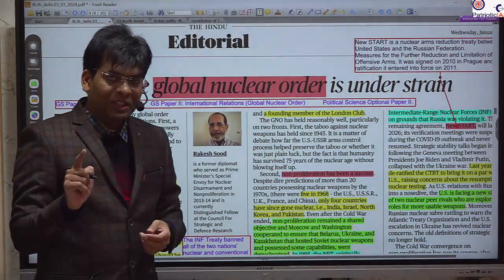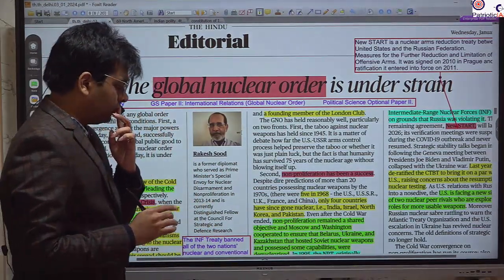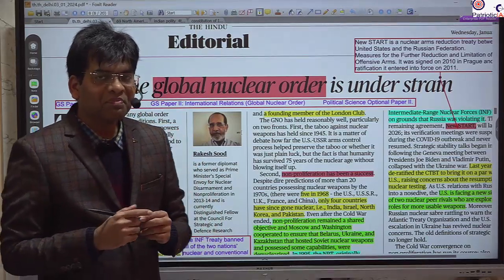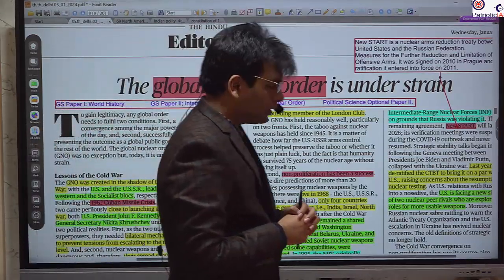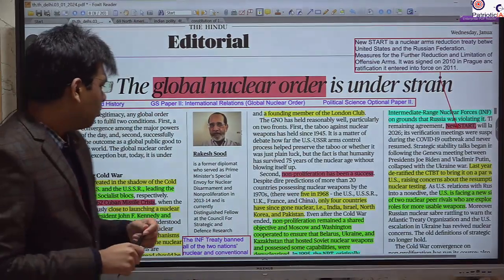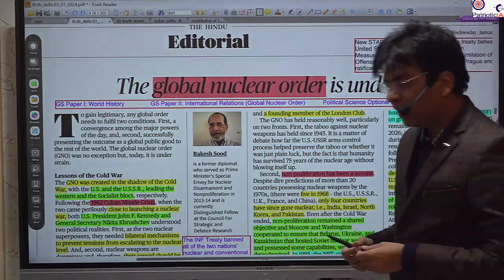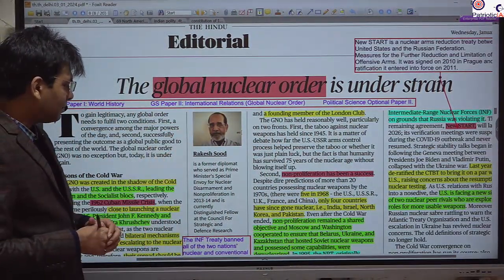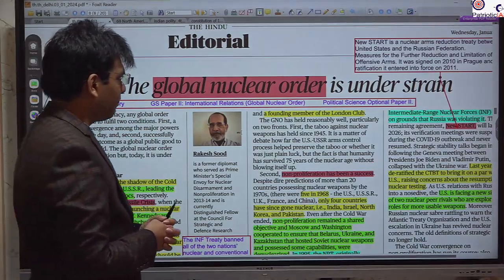Whenever you write these points in your optional paper, for the political science and international relations answer, you just have to mention the name of the expert, like Rakesh Sood, who was the former prime minister's envoy for disarmament and non-proliferation, and is also a distinguished fellow of the Observer Research Foundation. You just mention the name, Rakesh Sood, and use it under your optional paper. The content will remain the same.